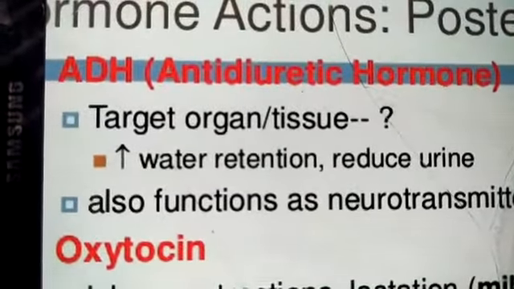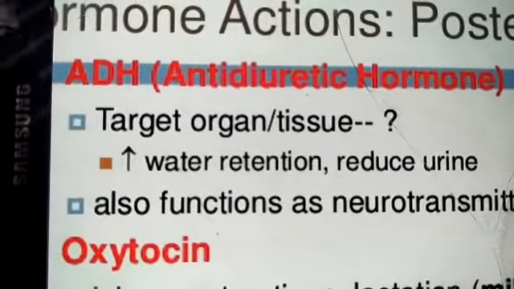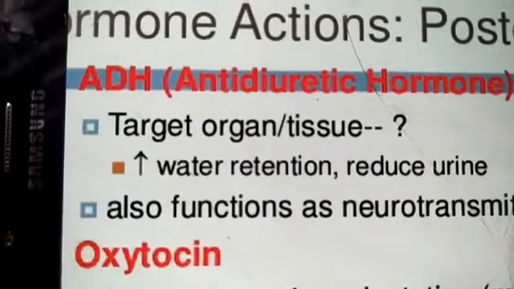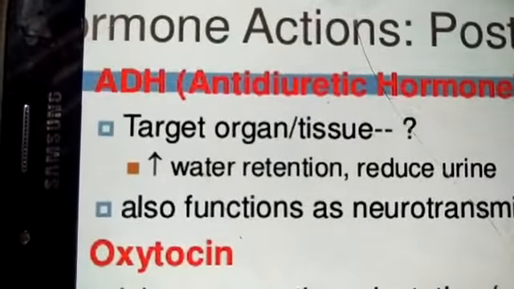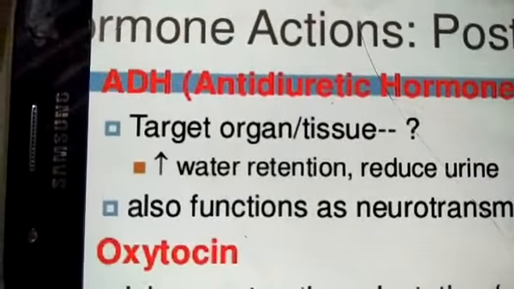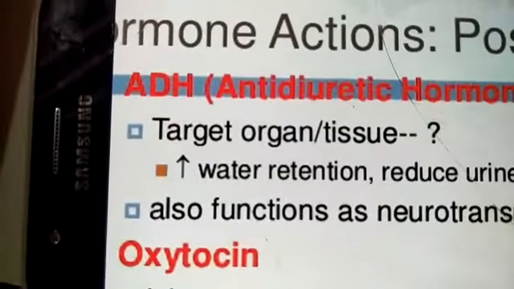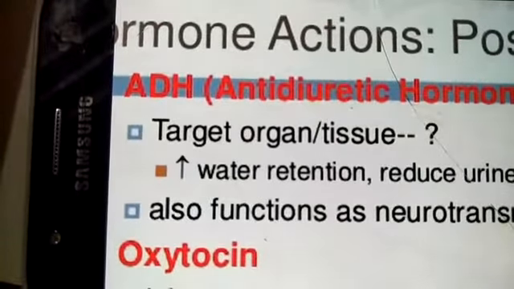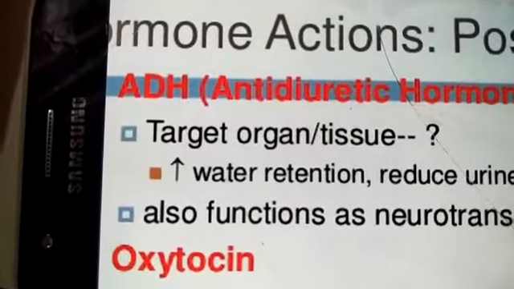Or on the other hand, when body fluids have more than the normal water, there is a decline in the secretion of this hormone. If the pituitary gland does not secrete this hormone in the required amount, less water is reabsorbed from the nephrons and there is excessive loss of water through the urine.